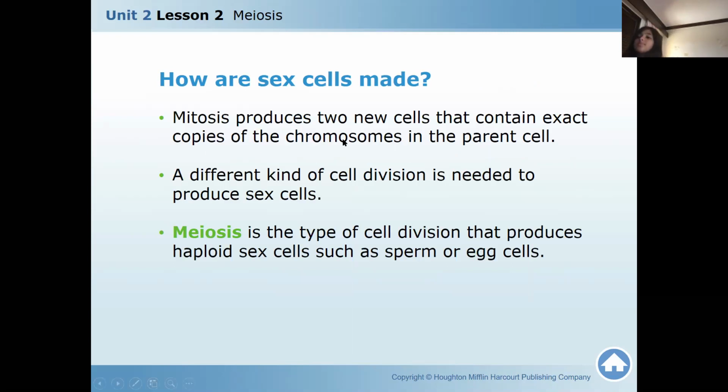Mitosis produces two new cells. We are talking now about mitosis, which contains an exact copy of the chromosomes. Like, my dear, when you see a rose flower, you know that some flowers are produced by mitosis, not by meiosis, not by two parents, but with one parent. So when you see the exact copy, you see the exact copy.